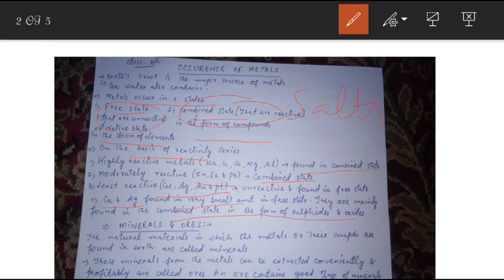Now the question arises, what is the general name of the thing in which metals are found in the earth's crust? They are called minerals and ores. The natural materials in which the metals or their compounds are found in the earth are called minerals.